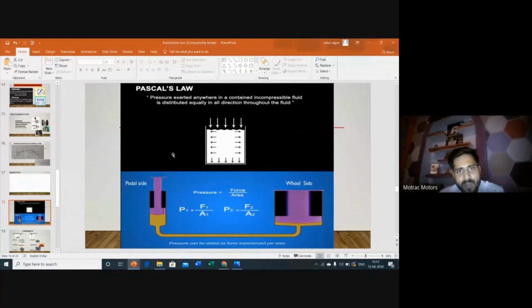The principle behind the hydraulic braking system is Pascal's law. You have seen that when you put pressure on any non-compressible fluid, it is equally distributed in all directions. It is called Pascal's law.